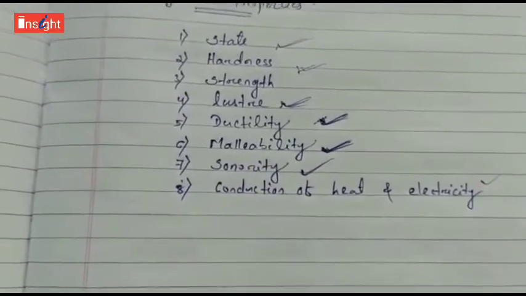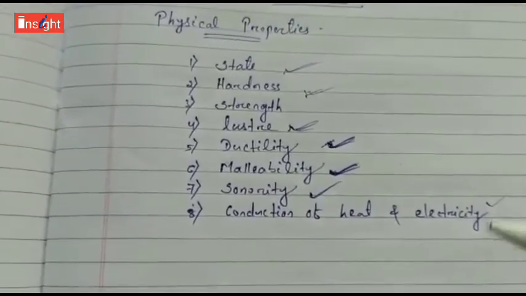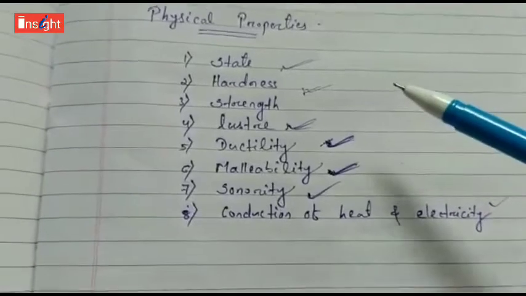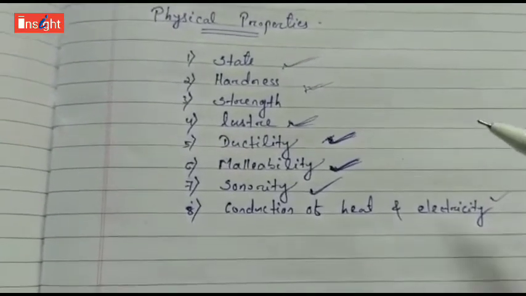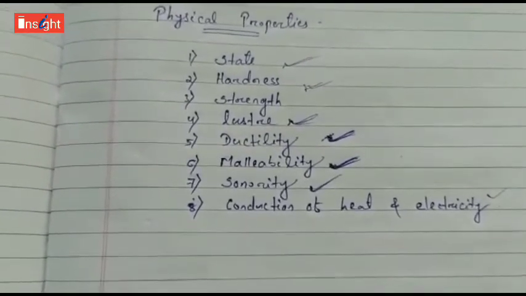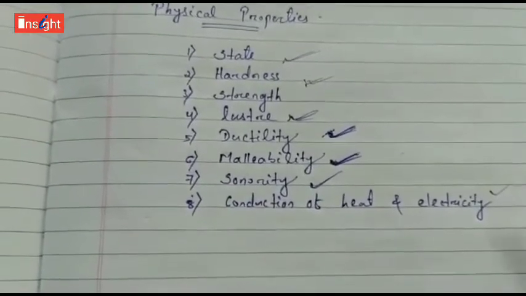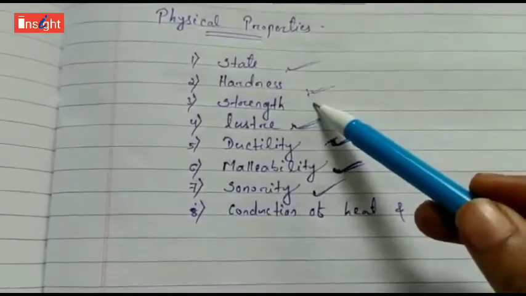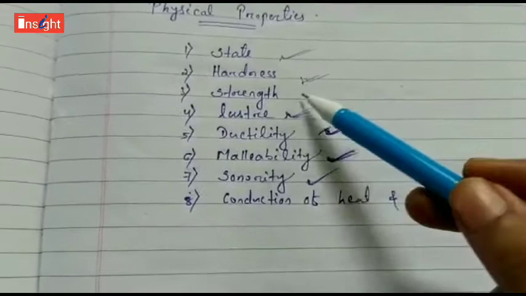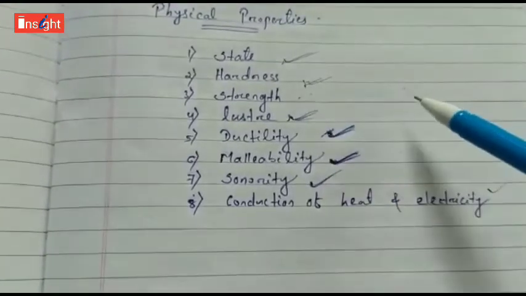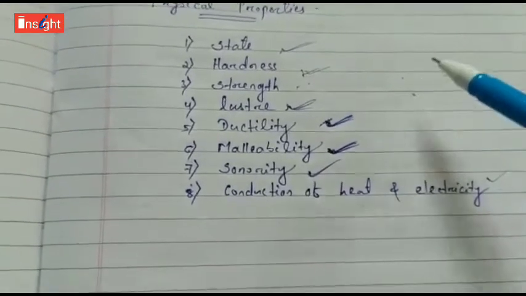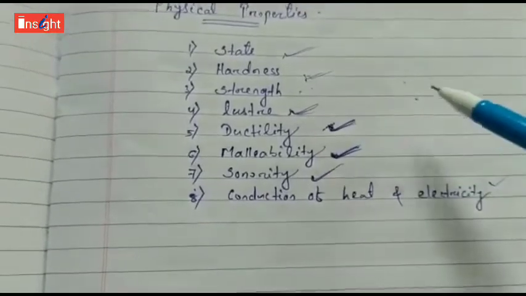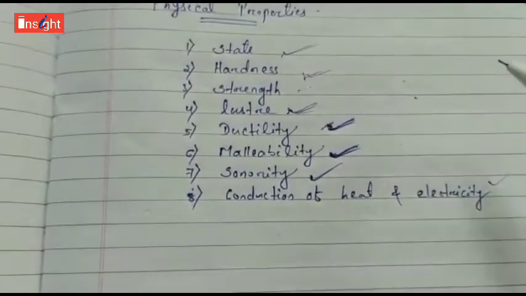So these are a few physical properties that we can consider. As for physical state, metals are mostly found in the solid state and non-metals are found in all three states of matter. Generally metals are hard, non-metals are soft. Metals have high tensile strength but non-metals have low tensile strength. Metals are lustrous and non-metals are non-lustrous and very dull.